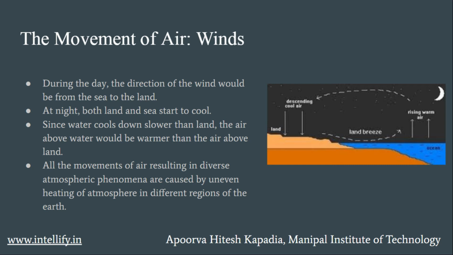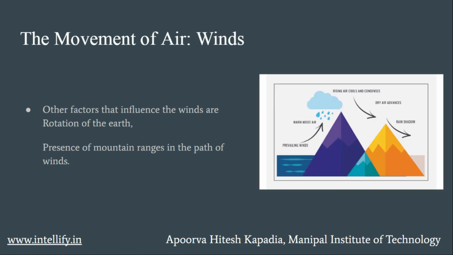But at night, both the land and sea start to cool. Since water cools down slower than the land, the air above water is warmer than the air above the land. So the warm air above water rises and the cool air over the land descends, and this creates the land breeze. All the movements of air resulting in diverse atmospheric phenomena are caused by uneven heating of the atmosphere in different regions of the earth. Other factors that influence the winds are the rotation of earth and the presence of mountain ranges in the path